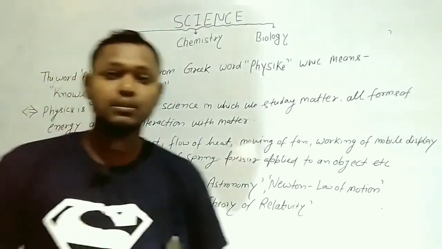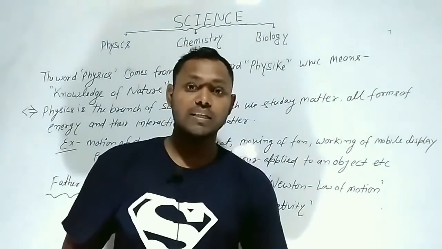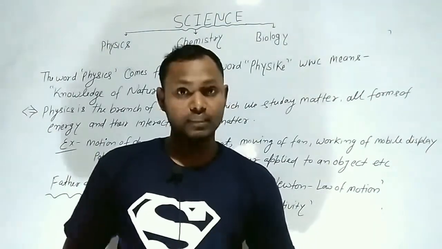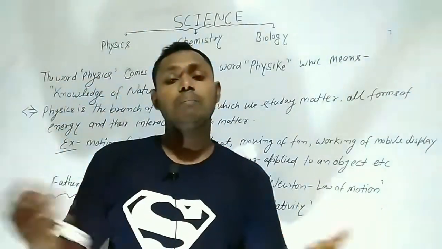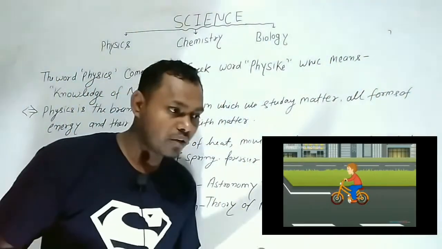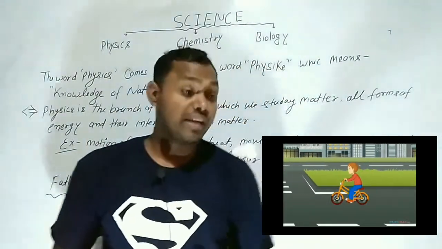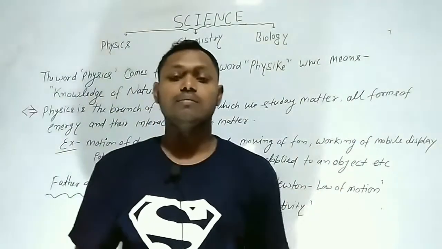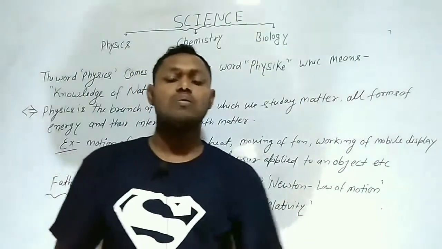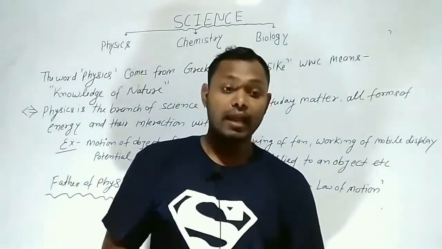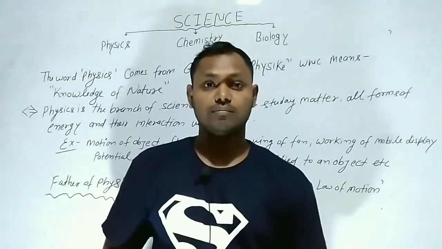All forms of energy means, you know that there are so many energies: kinetic energy, potential energy, gravitational energy, electrical energy, heat energy. There are so many energies present in the matter. If an object travels from one place to another, it has velocity, and in simple words we can say that it has kinetic energy. When an object falls from high to low, then we can say that it has a stored form of energy, that is gravitational energy.